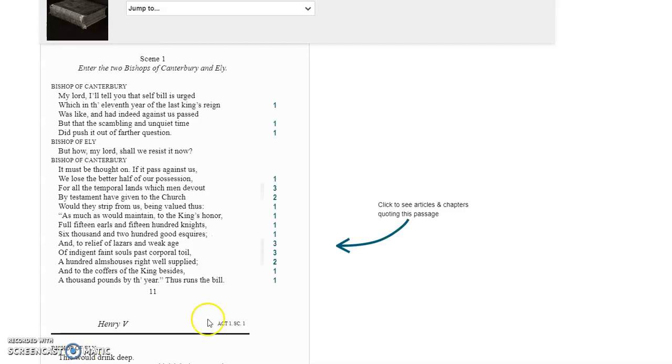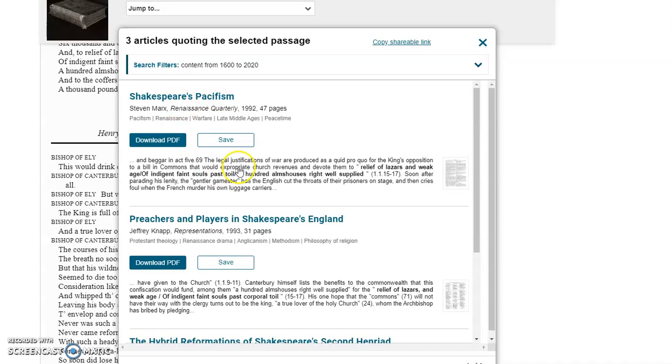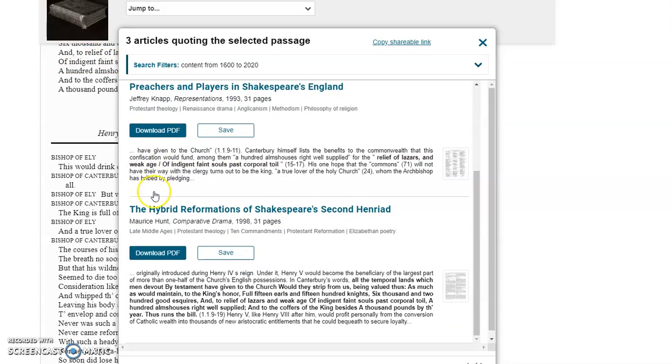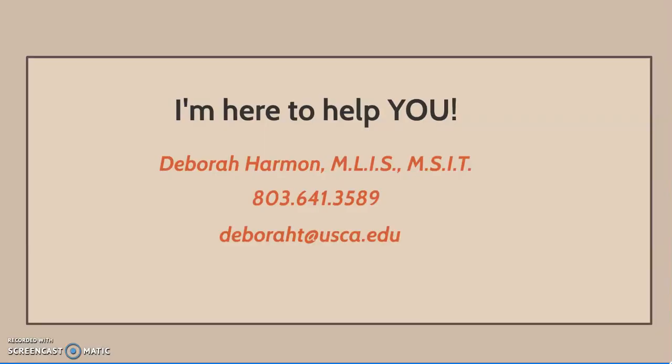And so it took a minute to populate, but what you'll see, it says click to see articles and chapters quoting this passage. And so then I can click on an individual thing, and then it's going to pull up the JSTOR articles that cite that passage, and so I can go through and download those to my computers as well. So it's just a different way to navigate through the Shakespeare, through your work, and find other potentially interesting and relevant materials.